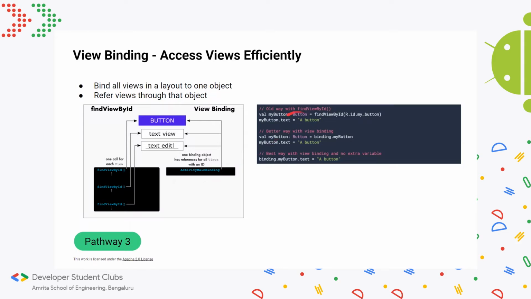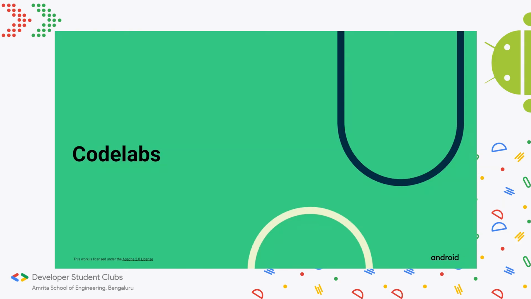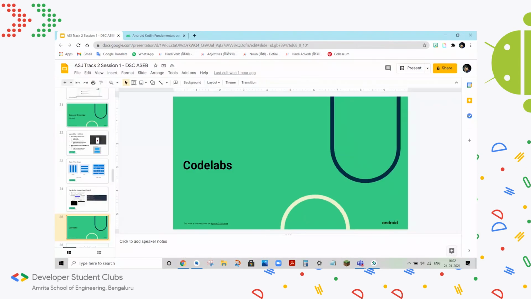As you can see here in this picture, this is the standard way of doing it, using the findViewById method. Otherwise, you can directly use a binding object and you can access the item better. Again, don't worry if this seems too confusing. I will go over this quickly when we move to the actual coding part. So this is the code labs for the third pathway.